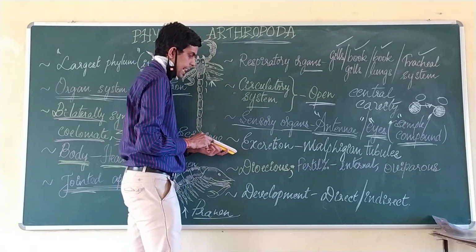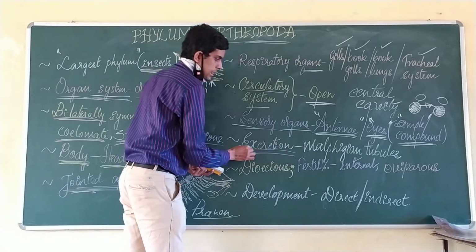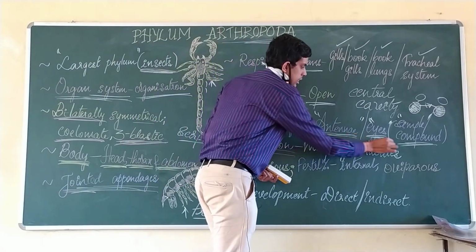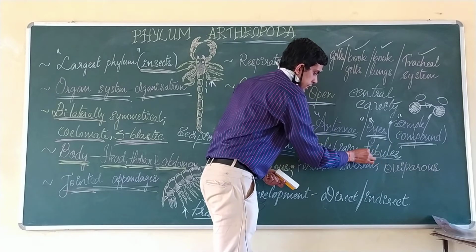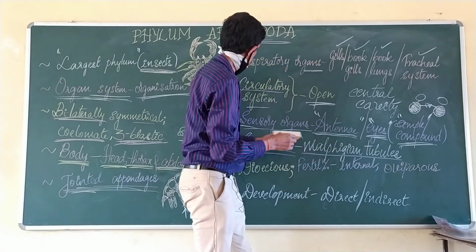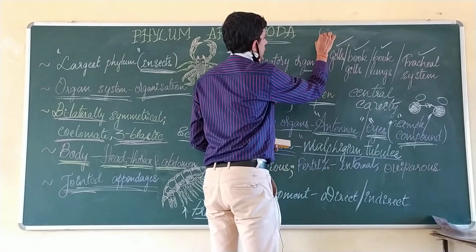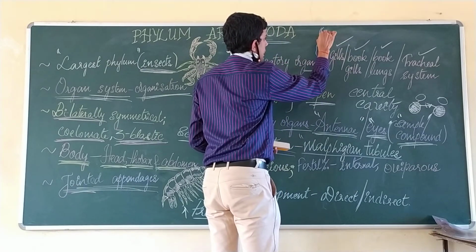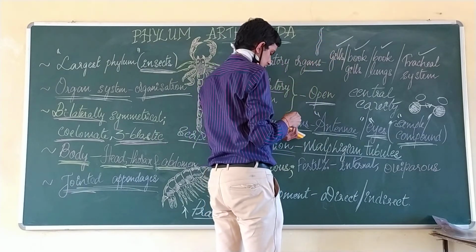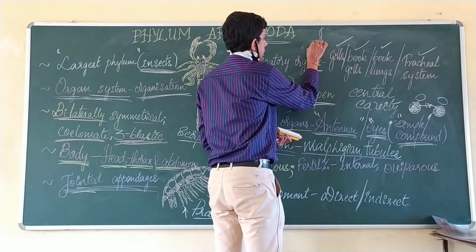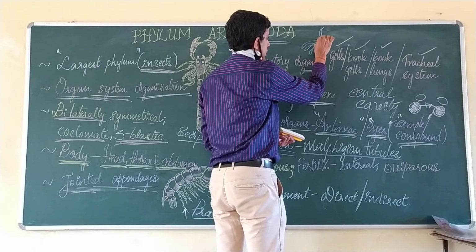So here the excretion takes place by means of a specialized structure called the Malpighian tubules. If it is a digestive tract, at the end of the digestive tract you find numerous tube-like structures.